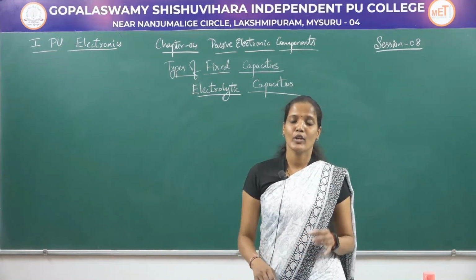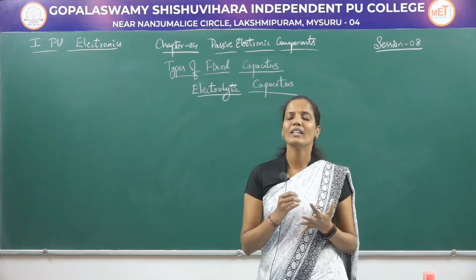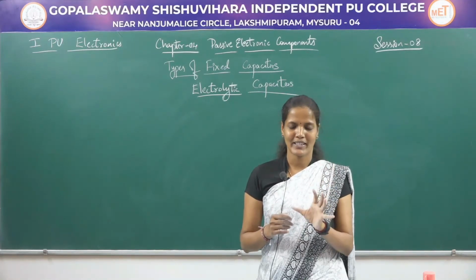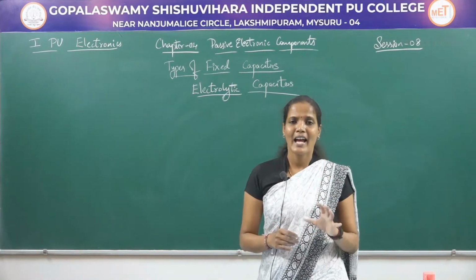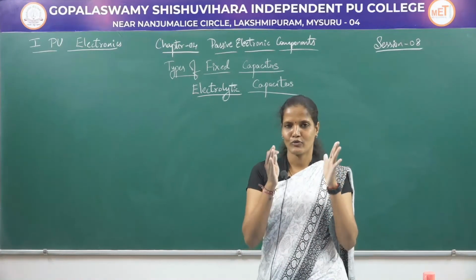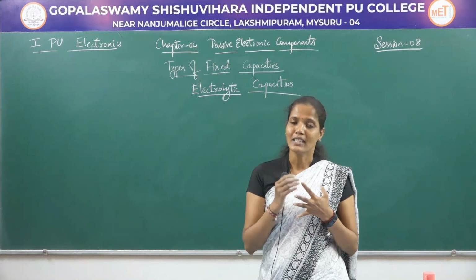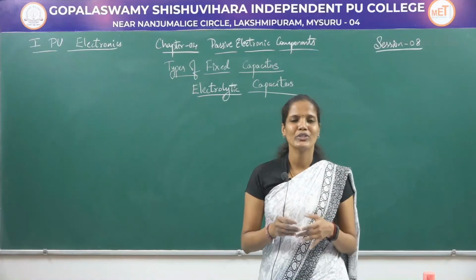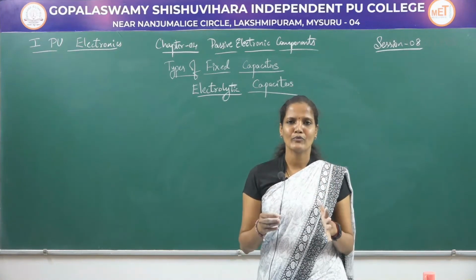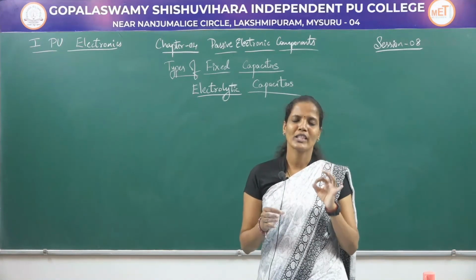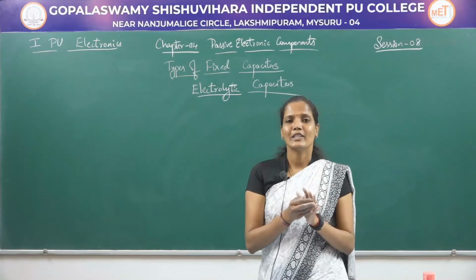Electrolytic capacitors consist of 2 aluminum foils with an electrolyte of borax, phosphate or carbonate. So electrolytic capacitors, the name itself is specifying there has to undergo the process what is called as electrolysis. And the metal foils they are going to use in these electrolytic capacitors are nothing but the aluminum foils. So in between these aluminum foils, absorbent gauze soaked with an electrolyte is placed between the two aluminum foils which undergo the electrolysis process.